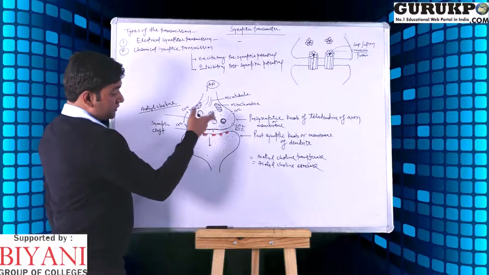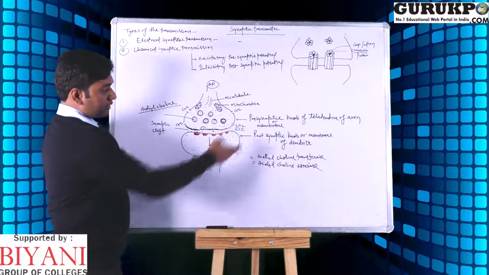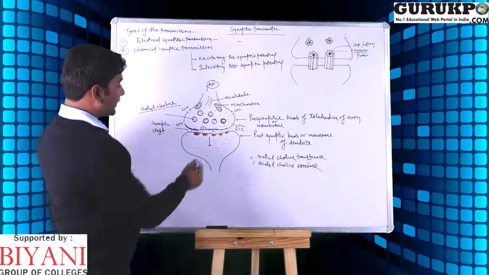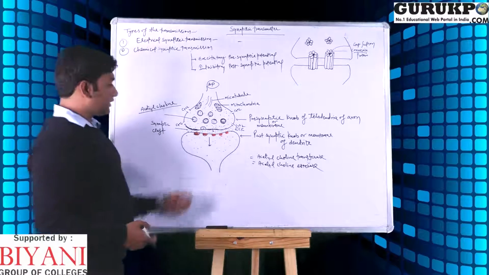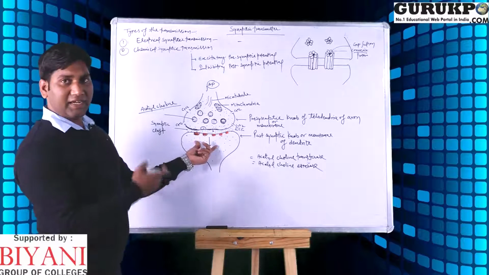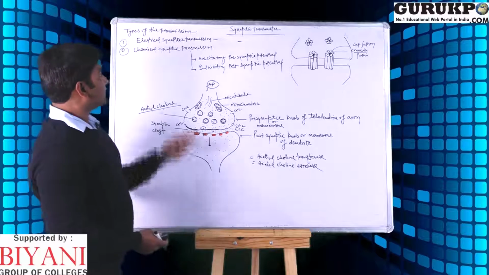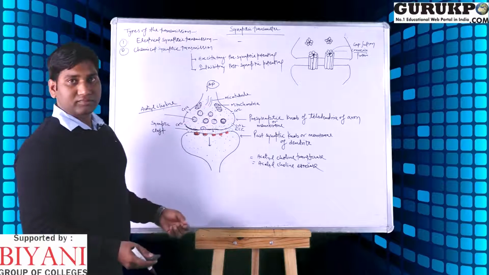Then the permeability of the postsynaptic membrane changes and a potential is generated. Then the action potential is further generated in the postsynaptic membrane and goes on to the further process. This is the chemical transmission of the synapse.